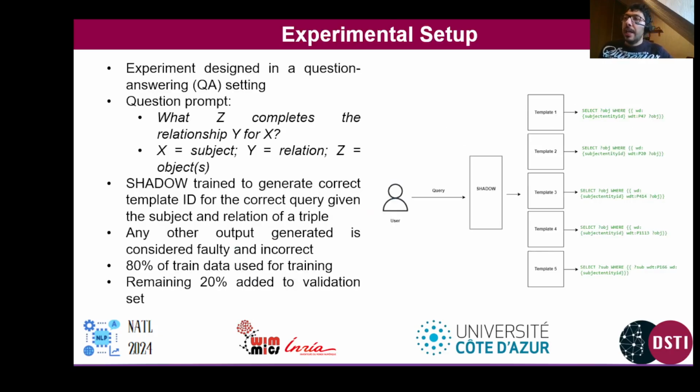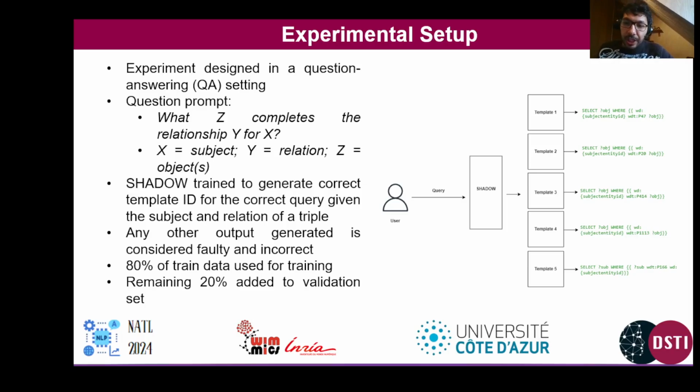You can see here in our experimental setup that we've modeled the experiment in the form of a question answering problem with a prompt that asks the LLM what is the best Z that completes the relationship Y for X. Z being obviously the object or set of objects in the triple that are missing, X being the subject, Y being the relation. And you can see that Shadow is trained to generate the correct template ID for the correct query given the starting subject and relation of a triple. Of course, without it really knowing that what it's really selecting is a proper query.